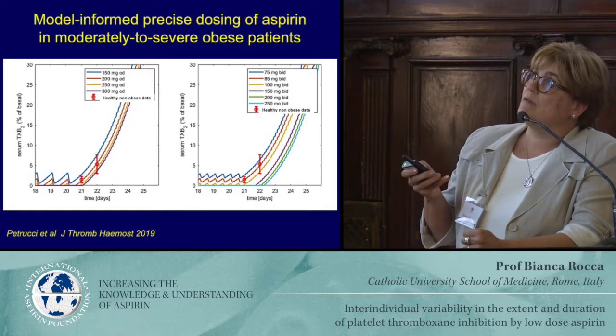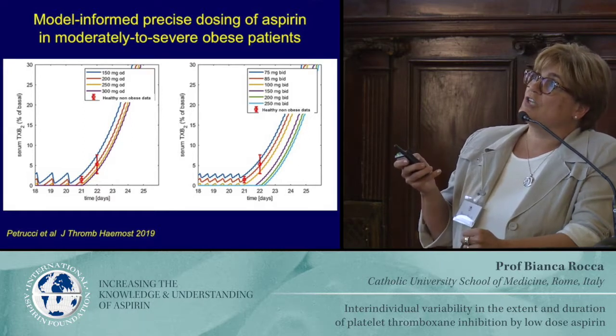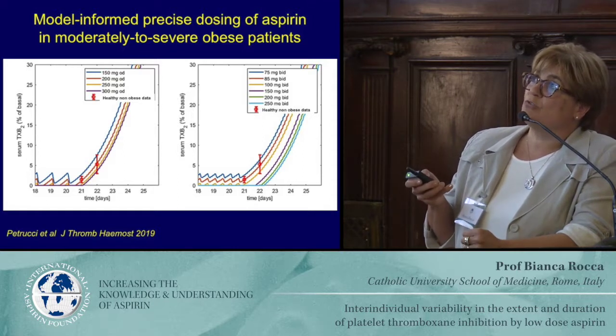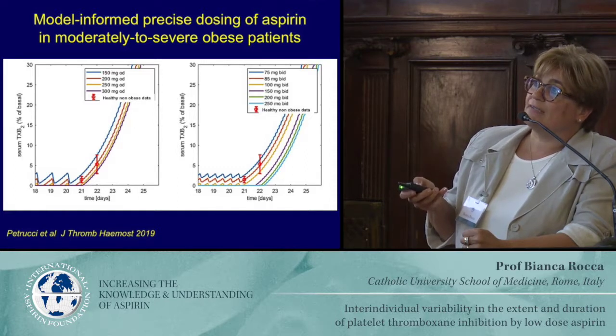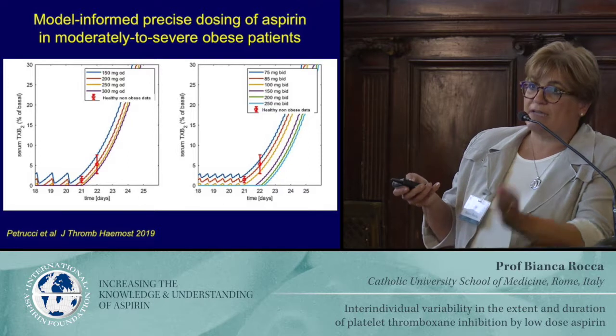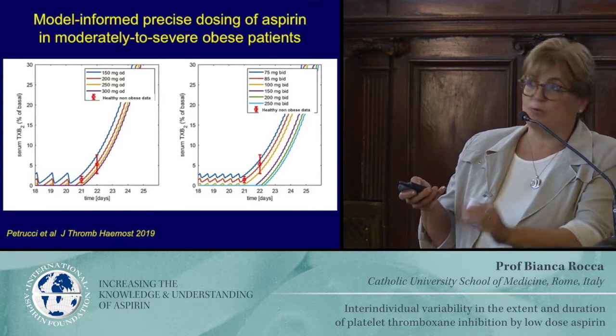So the model was challenged to find what was the best aspirin dosing in moderately to severely obese patients. The red dots are the healthy volunteers' data, and the blue lines are all the simulations that have been done taking the parameters of an obese population.